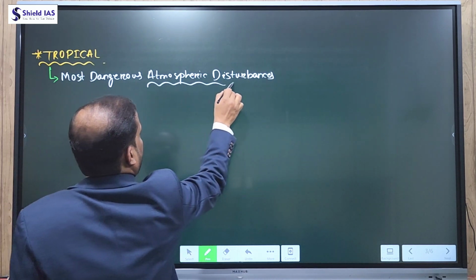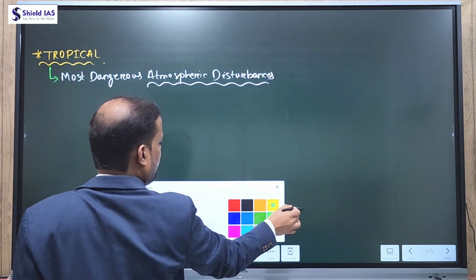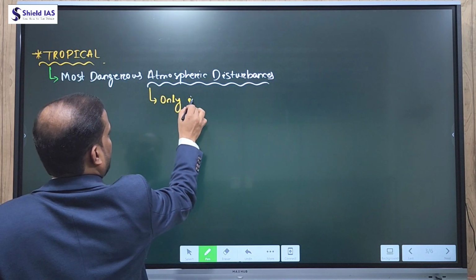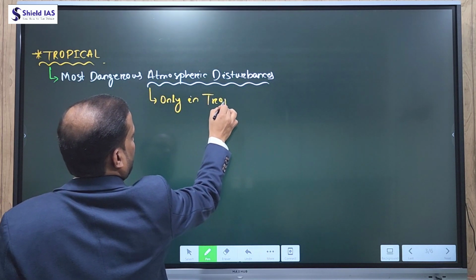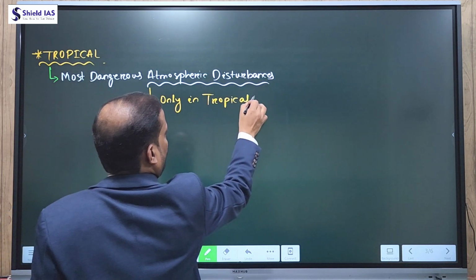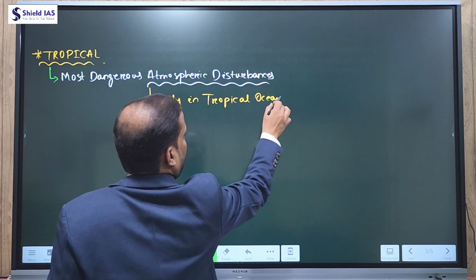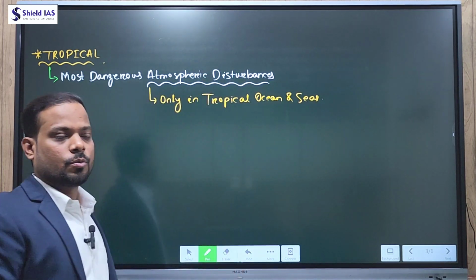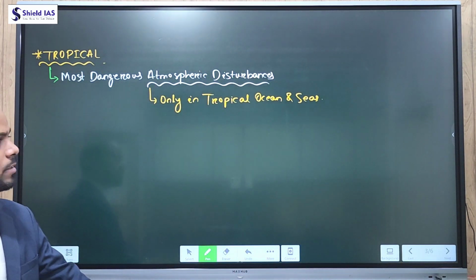These atmospheric disturbances develop only in tropical oceans and seas. Remember, tropical cyclones do not originate over the land.